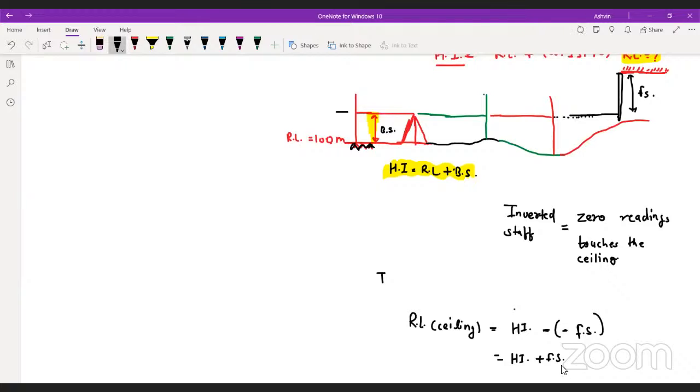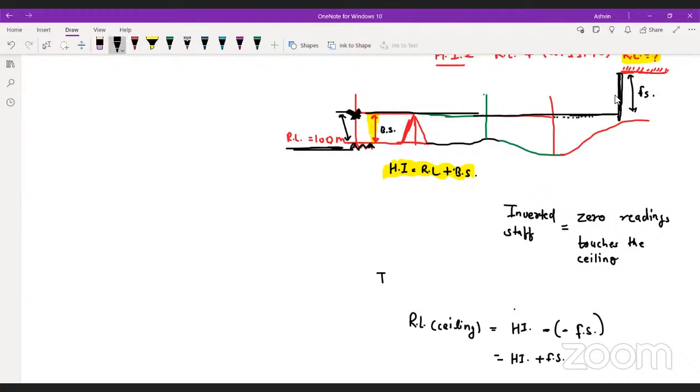Yes, yes. But always remember this thing. You do not have to remember in this way. Just consider this way. You are already on this level. Do you agree with me? You have reached almost this level by adding RL with this BS. With this BS, you have reached up to this level, and now you have to reach this level. What are you going to do? You are going to simply add FS. That's it, nothing else. No negative sign, nothing. Just remember this thing.